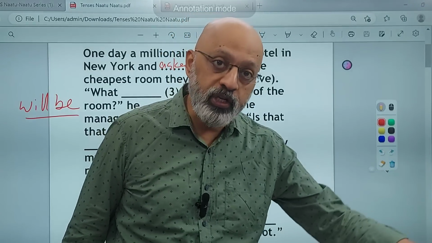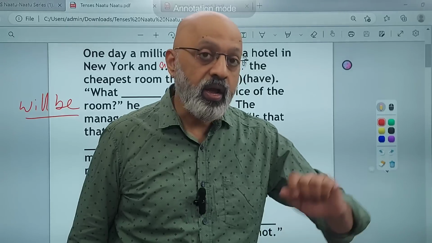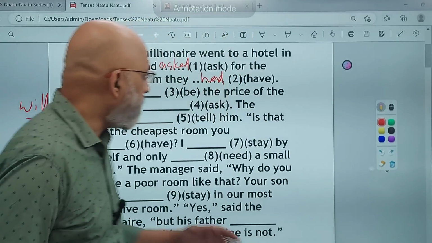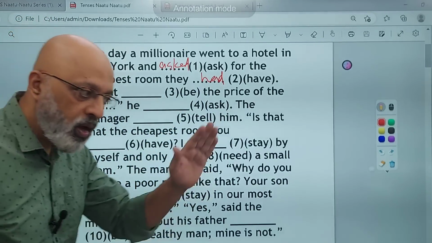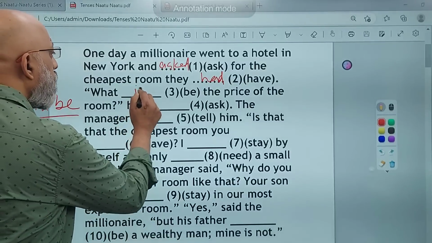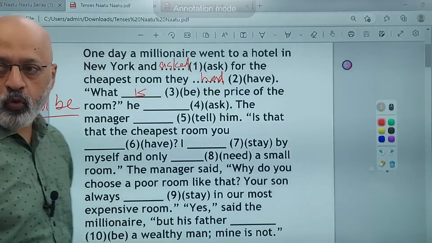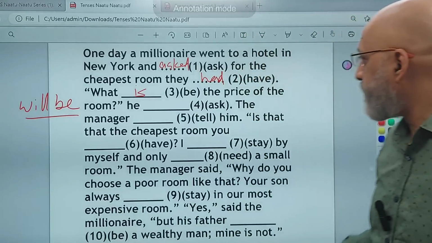What will be the time when you will reach home? What time will be the exam conducted, right? We are talking about something in the future, but here he is asking the price of the room, the tariff of the room for that one particular day or night, right? So here it will be, what is the price of the room, right? What is the price of the room? It is in the present tense.